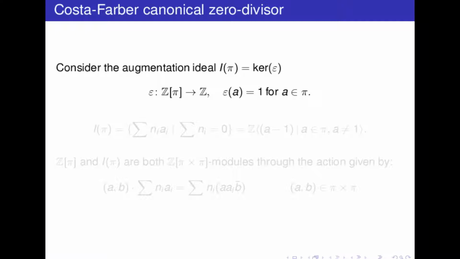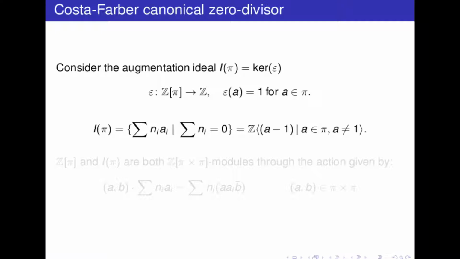This is the kernel of the augmentation, which sends each element of the group to 1 and is then extended linearly. In other words, I of pi, the augmentation ideal, is the set of sums of n_i a_i, where n_i are integers and a_i elements of the group, such that the sum of n_i is 0. Alternatively, this is the free abelian group generated by the differences a minus 1, where a is an element of the group.